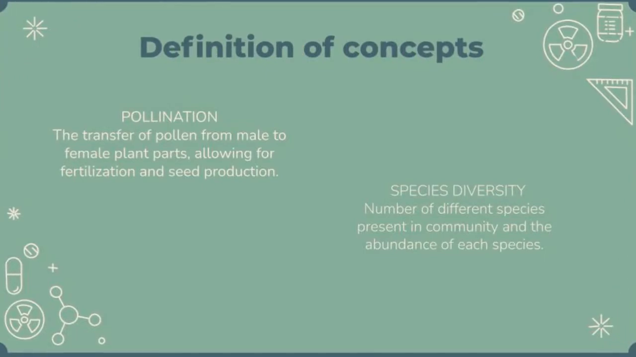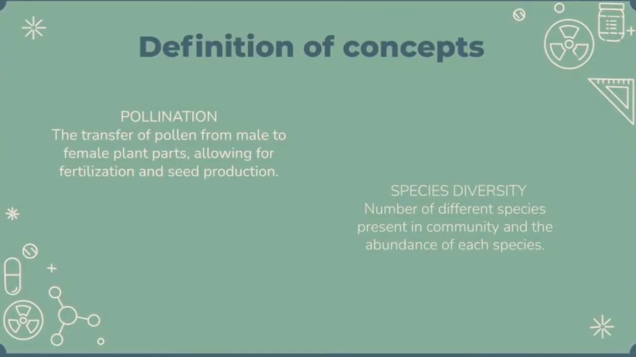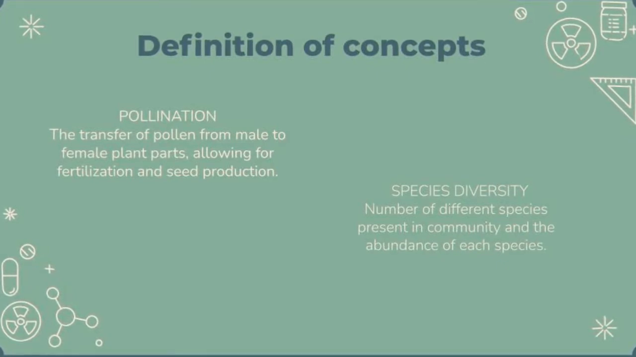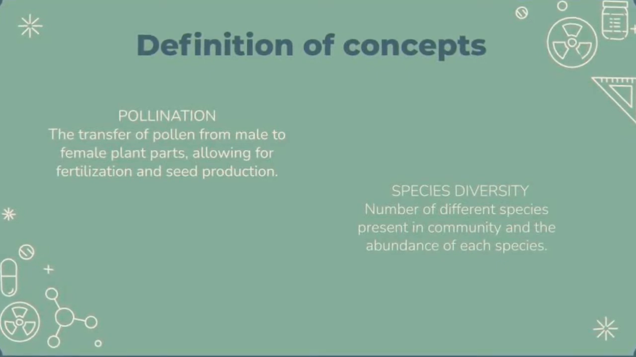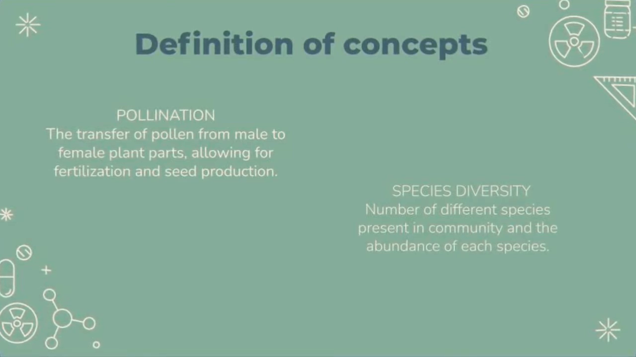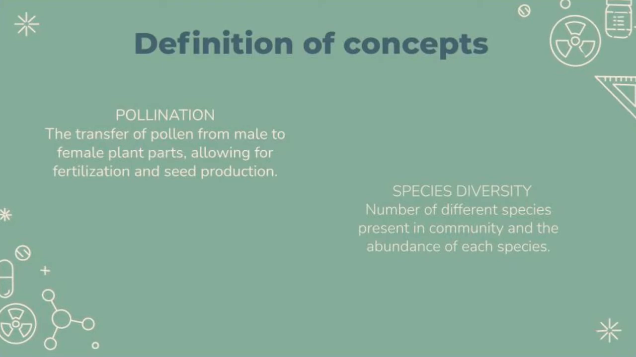Before we go any further into the video, we would first like to get you familiar with some key concepts. Pollination. Pollination is a transfer of pollen from male to female plant parts, allowing for fertilization and seed production. Species diversity. Species diversity is the number of different species present in the community and the abundance of each species.